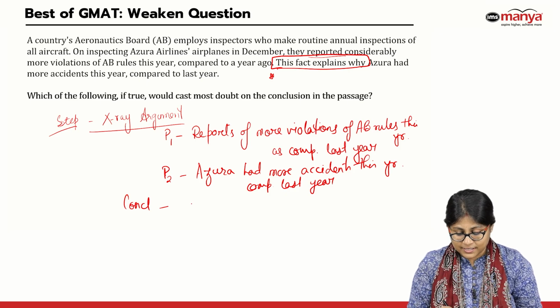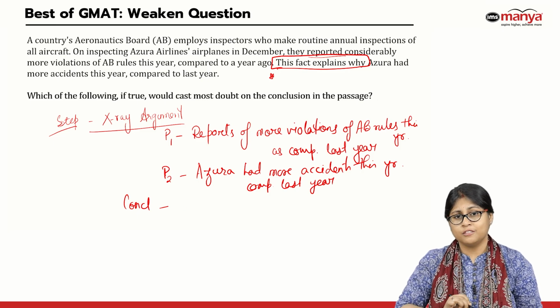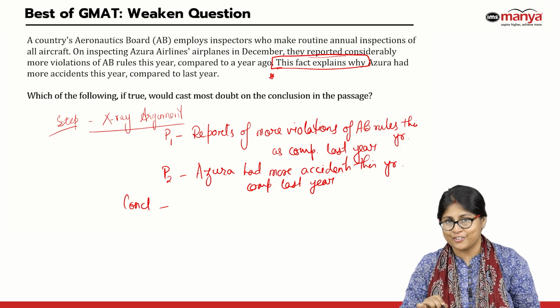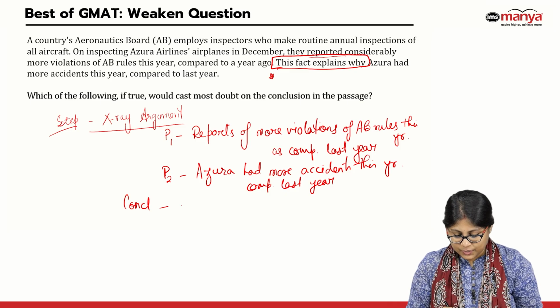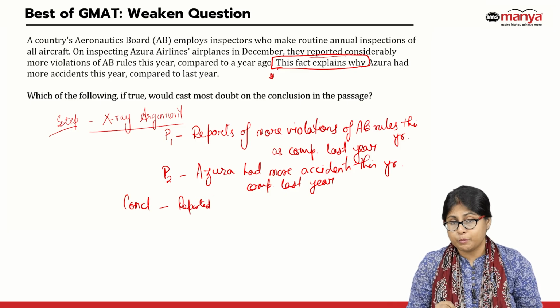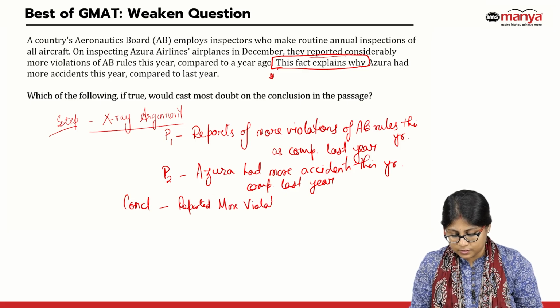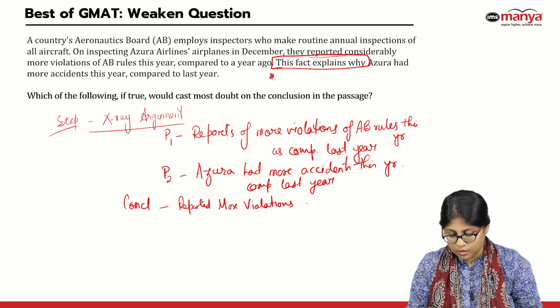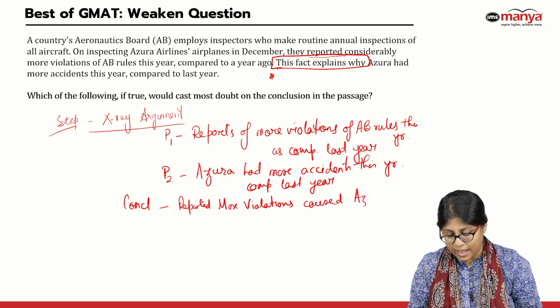So, it is telling us that more violations must have been the cause for Azura having more accidents. So the reported violations, reportedly there were more violations. So, we can say more violations caused Azura to have more accidents.